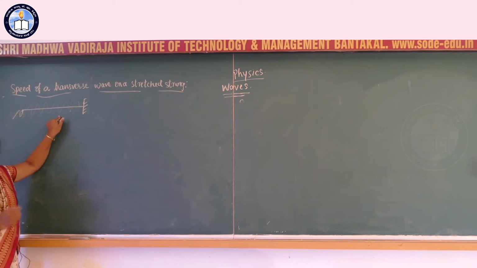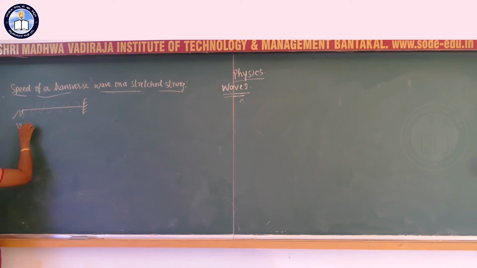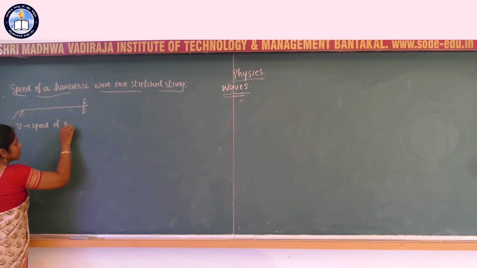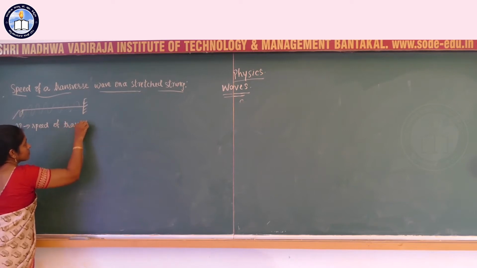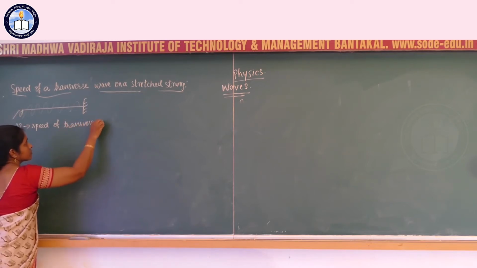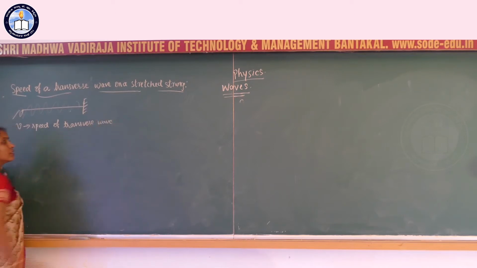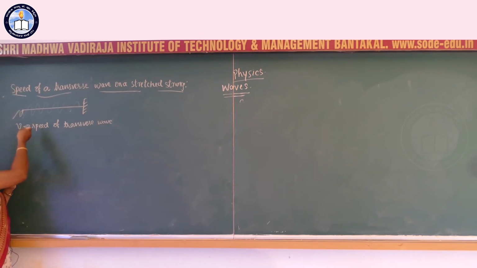To find the speed of transverse wave, say let v be the speed of transverse wave. The speed of transverse wave depends on restoring force. This is the external force applied on the string.